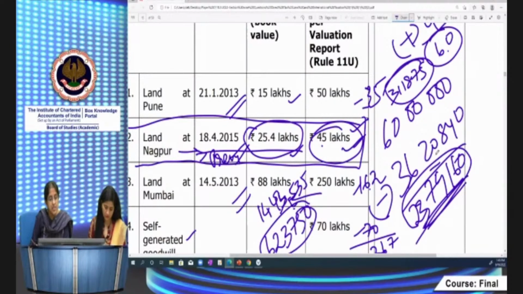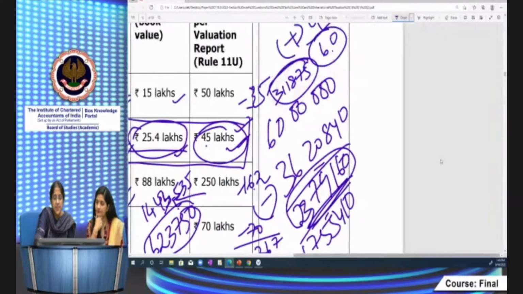311,875 plus 14,43,535. These two total together is 17,55,410. That is long term, plus 623,750. So 17,55,410 is long term and 623,750 is short term.